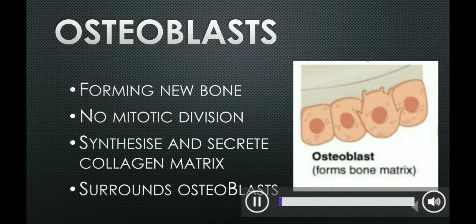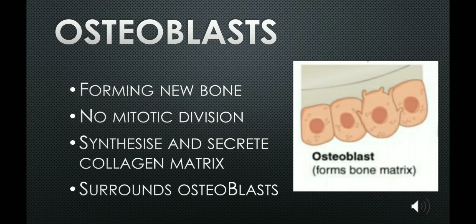Now we will discuss osteoblasts. They are responsible for the formation of new bone and are present in the growing portion of the bone, that is, the periosteum and the endosteum. But they do not undergo mitotic division. What is mitotic division? It is the cell division that is responsible for the formation of new cells. So osteoblasts do not undergo mitotic division.